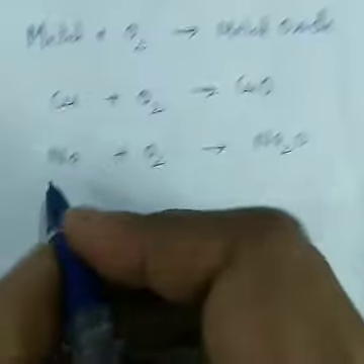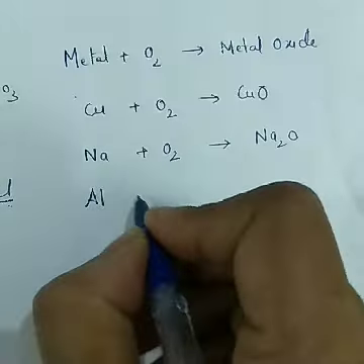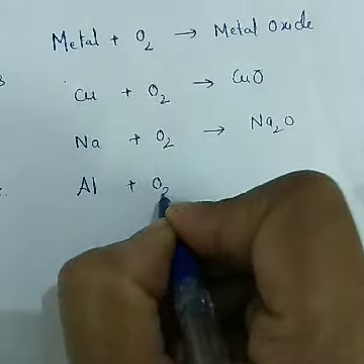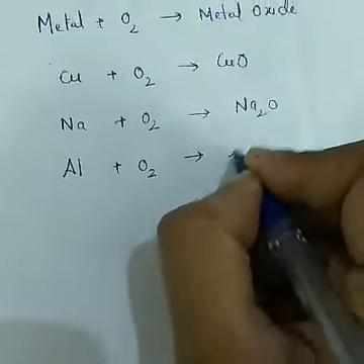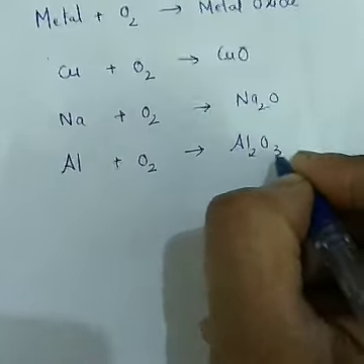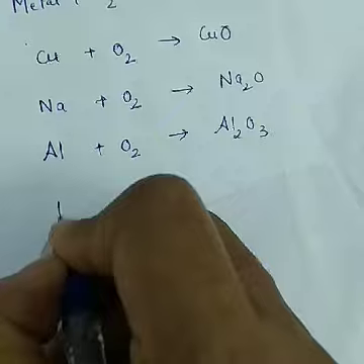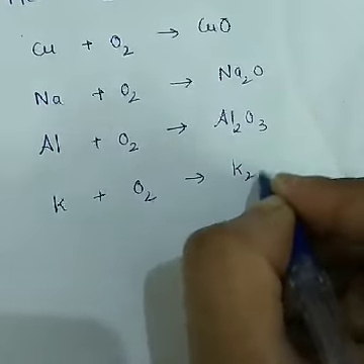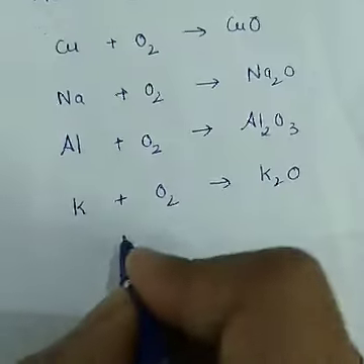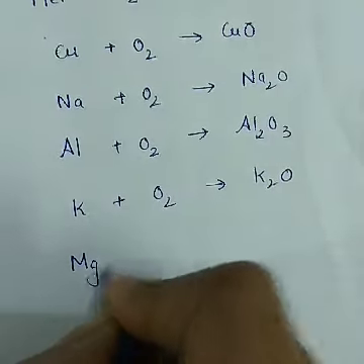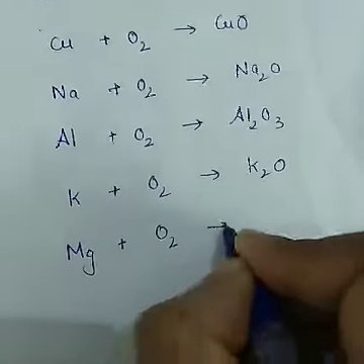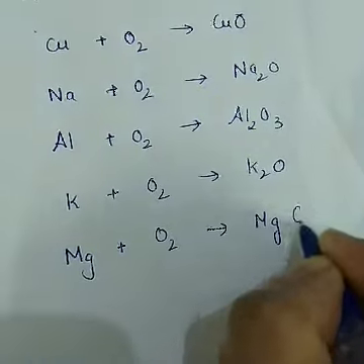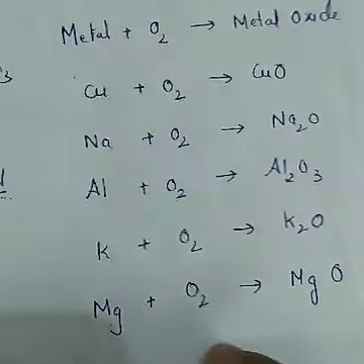first I'm going to write the reactions. Aluminium plus oxygen, it forms aluminium oxide. Potassium plus oxygen, it forms potassium oxide. Magnesium plus oxygen, it forms magnesium oxide. Balance each and every reaction.